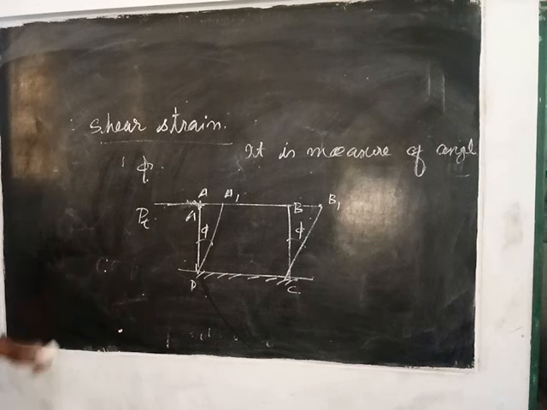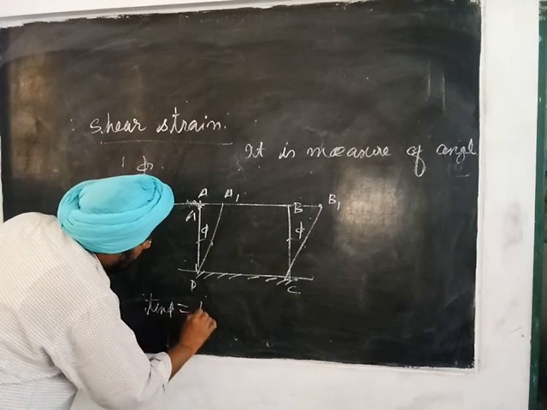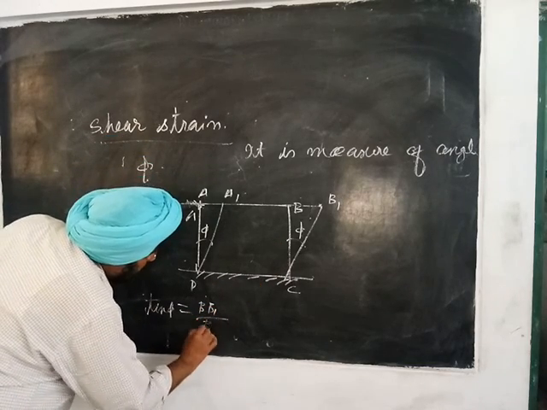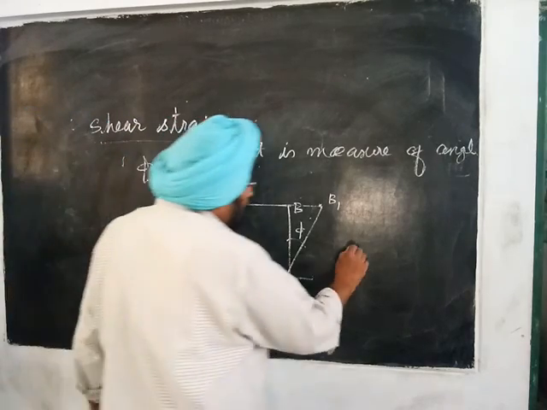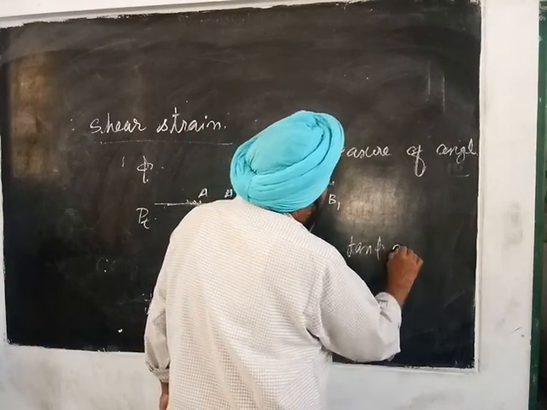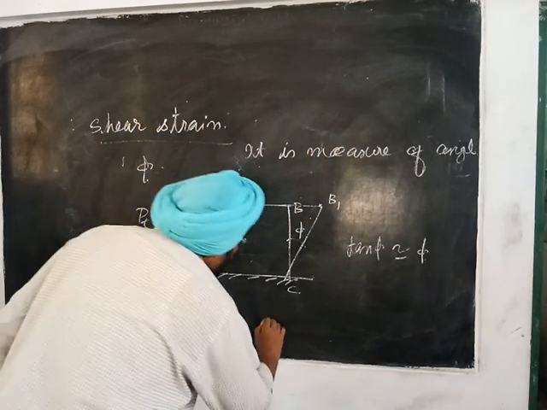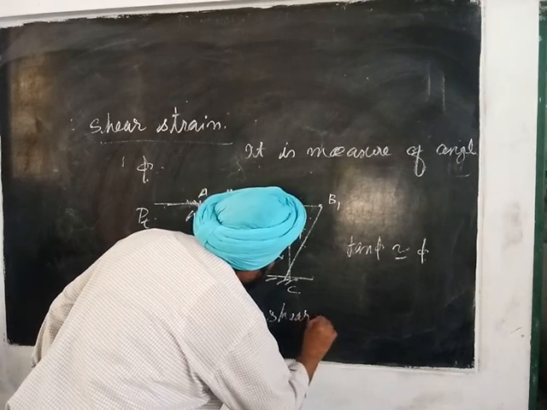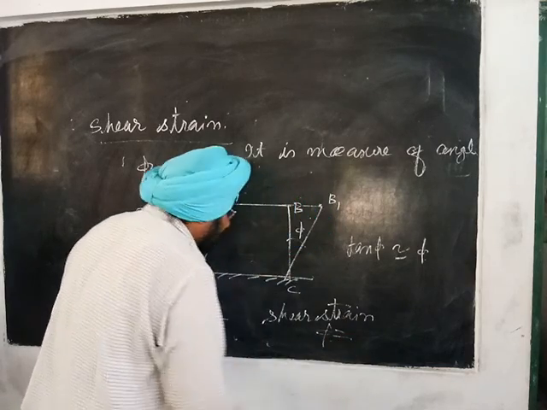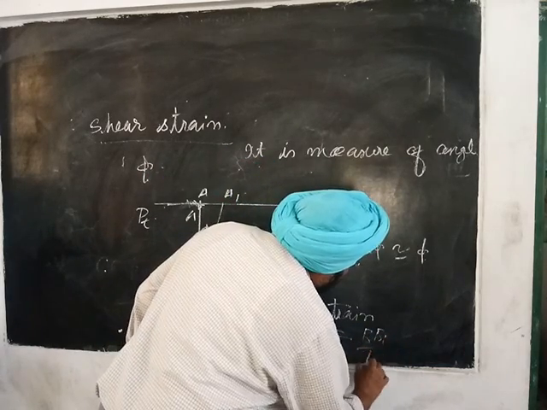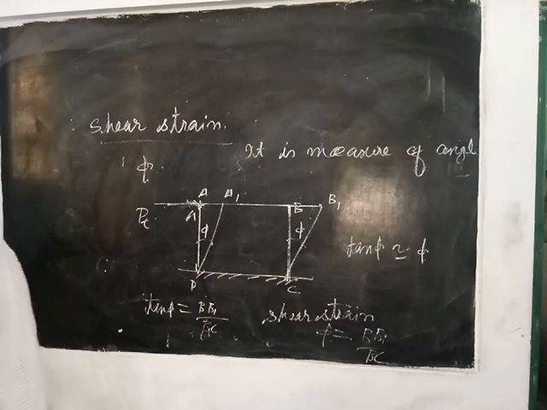Tan phi is equal to BB1 upon BC. Because angle phi is very small, tan phi is almost equal to phi. So shear strain phi is equal to BB1 upon BC.